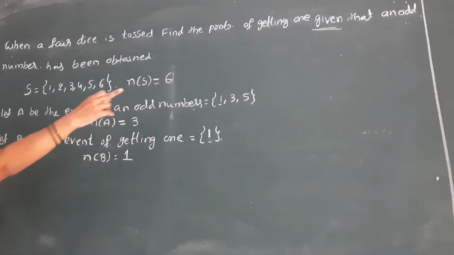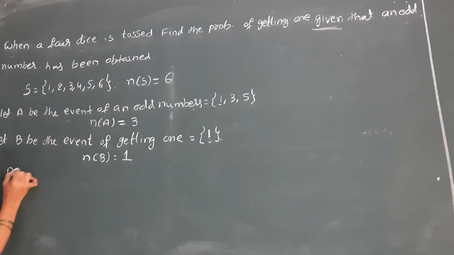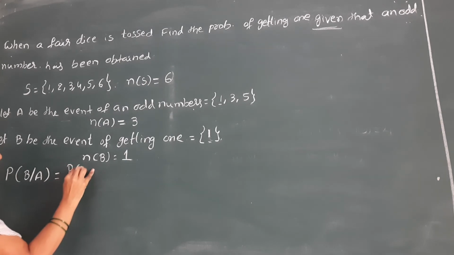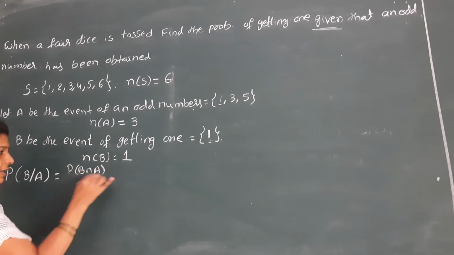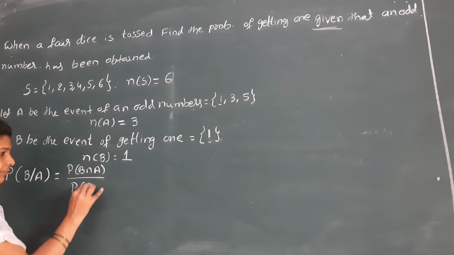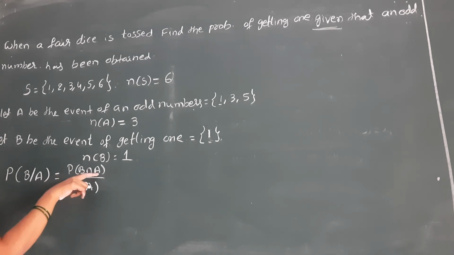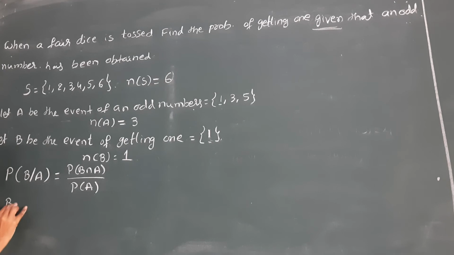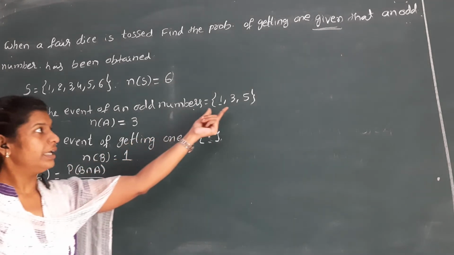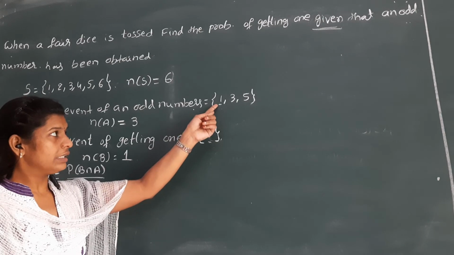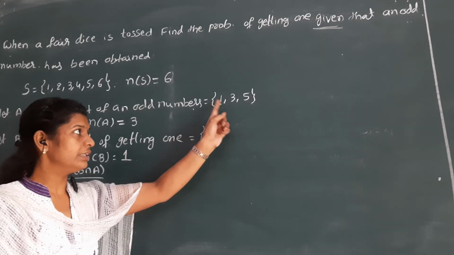Since given is mentioned, we have to find the probability of B given A. Probability of B given A is equal to probability of B intersection A by probability of A. First we identify B intersection A, the common point of A and B. The points in A are 1, 3, 5.